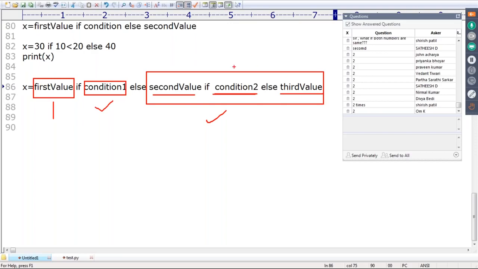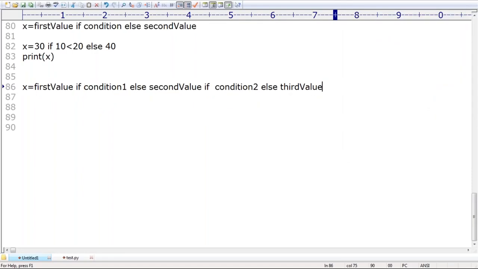I'm using a conditional operator, and inside the conditional operator this type of thing is by default considered nesting. Nesting of conditional operators is possible. If I explain with a small example, you can understand very easily. Are you getting up to this?